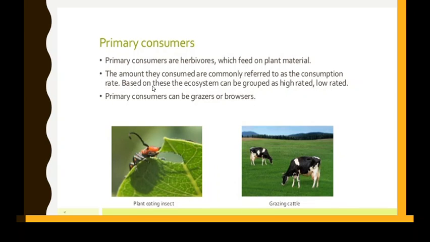Yes, so the amount they consume is commonly referred to as the consumption rate, and based on this the ecosystem can be grouped as high rated or low rated. So this is just for your general knowledge. So primary consumers can be grazers or browsers. Yes.